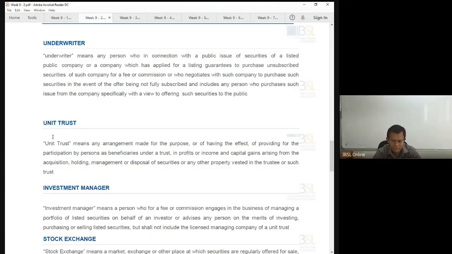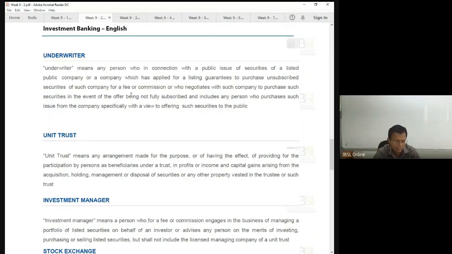Unit trust not tested. Unit trust is basically something where you can invest. What does the unit trust do? They invest somewhere else, similar to our position as an investment bank. There are separate unit trust companies.